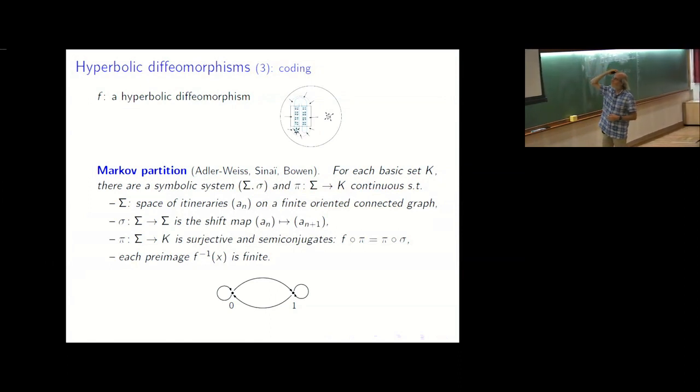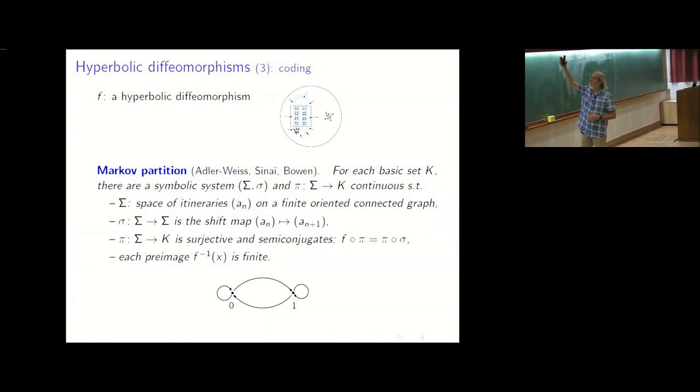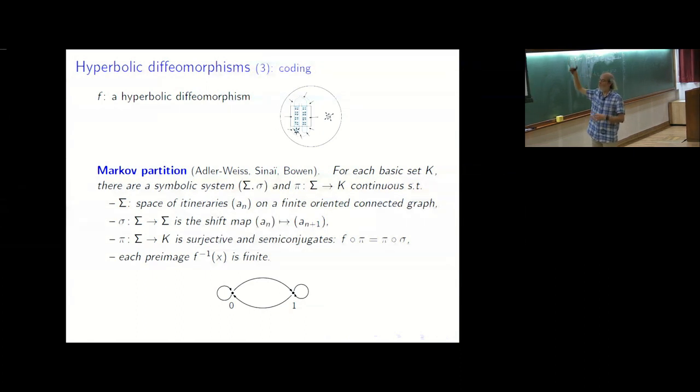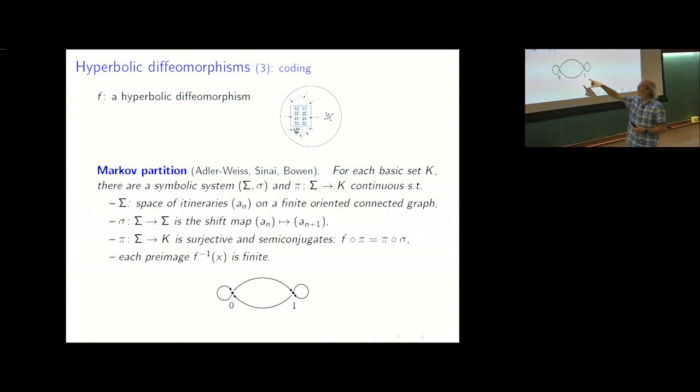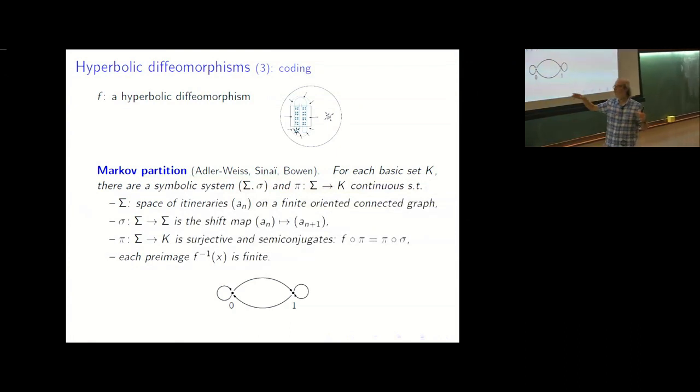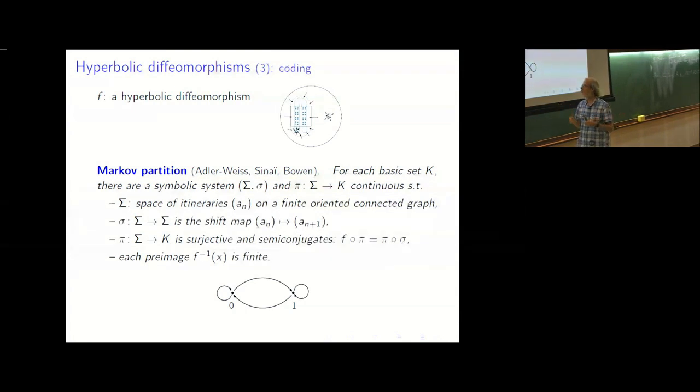For instance, if you look at the horseshoe I have shown previously, you may look at the left part and the right part, and you may code by giving 0 on the left and 1 on the right, and then the orbit receives a coding for the itinerary, so a sequence of 0 and 1, which is in one-to-one correspondence with the set K. So here the alphabet is 0, 1, and the system sigma is a set of sequences of 0 and 1 where you allow all possible transitions. Okay, so this is for the coding.